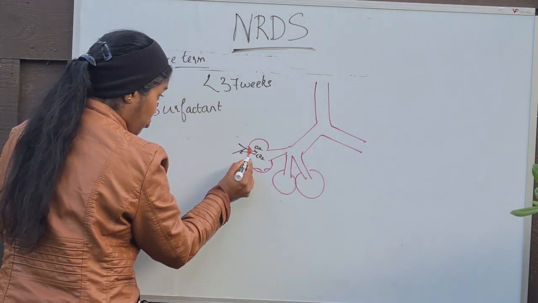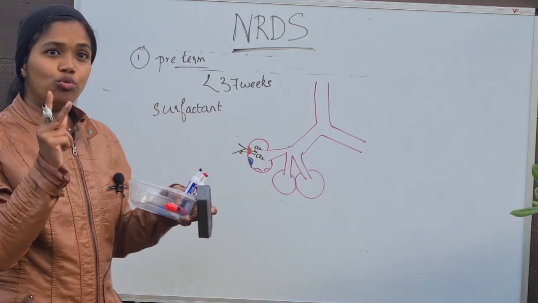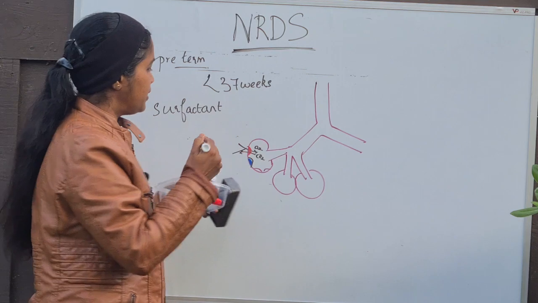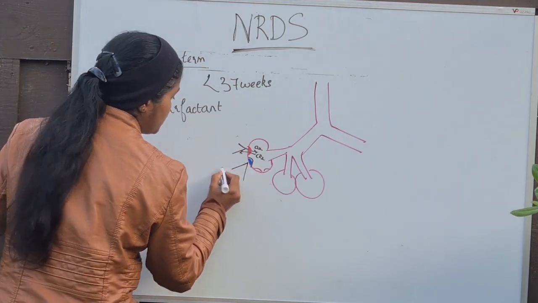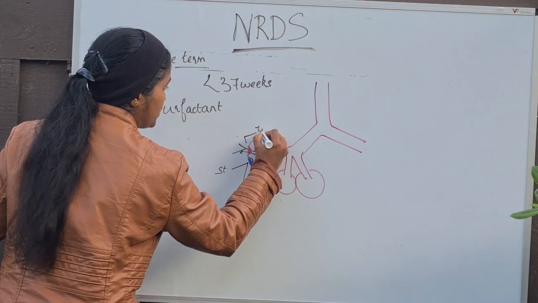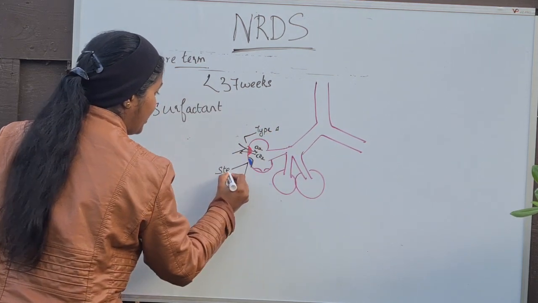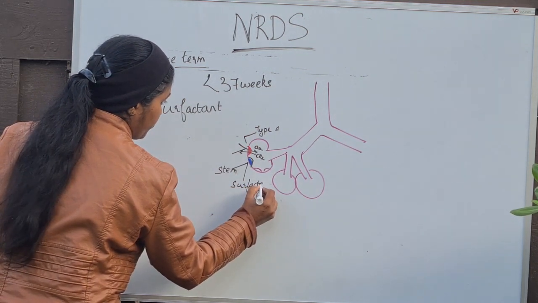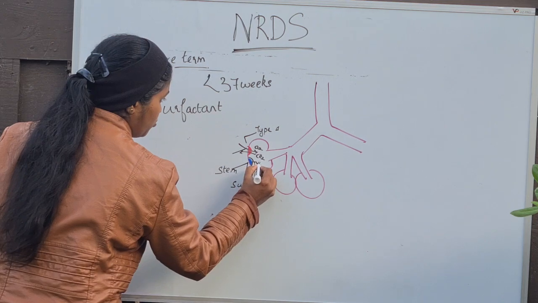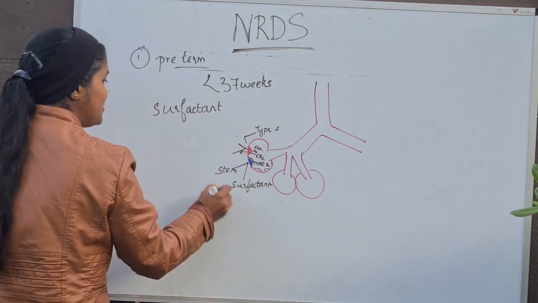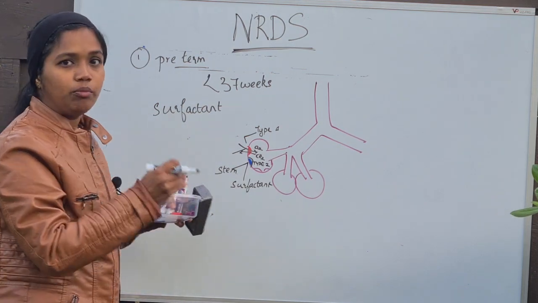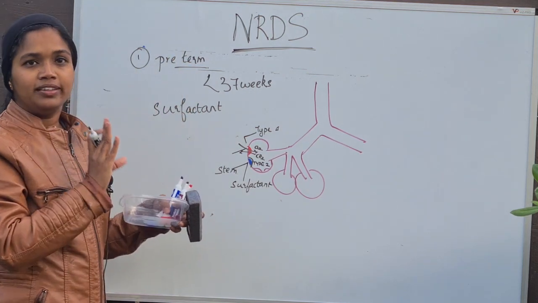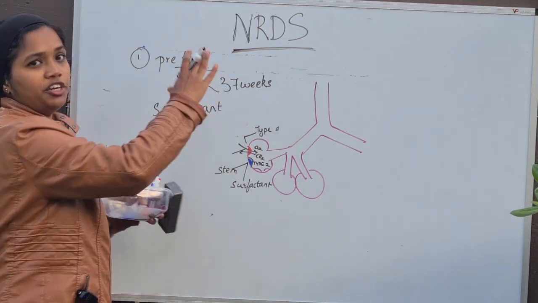On the other hand, type 2 pneumocytes have two most important roles. One is they produce the surfactant, and the other is they function as stem cells. Stem cells for what? In case type 1 pneumocytes are damaged for any reason, they can produce type 1 pneumocytes. In addition, they also produce surfactant. This surfactant, which is normally produced by the type 2 pneumocytes, is not adequately produced when the baby is preterm. This is the main reason for neonatal respiratory distress syndrome.